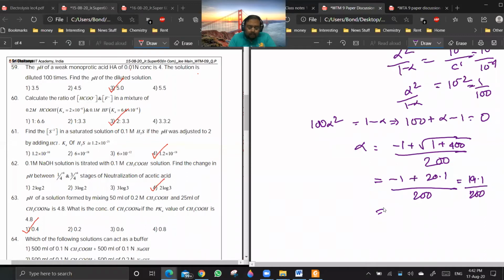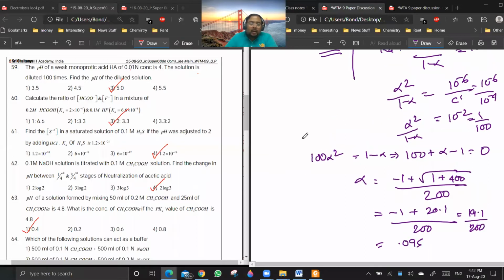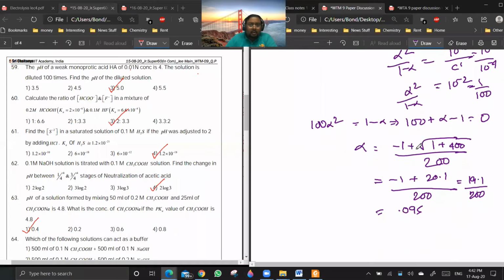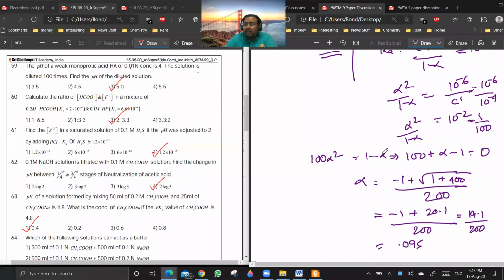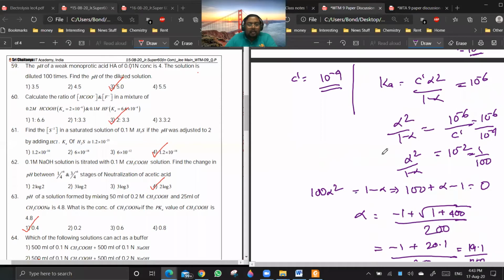Sir, can't we just take concentration of H plus ion with the C value considering as 10 power minus 4? That is what we are doing now. But if you write that to be under root K into C, that is what you are trying to say, no? Yes, sir. From that also, I think you will get the answer. But that will not be the correct method, because getting the answer is not my priority.